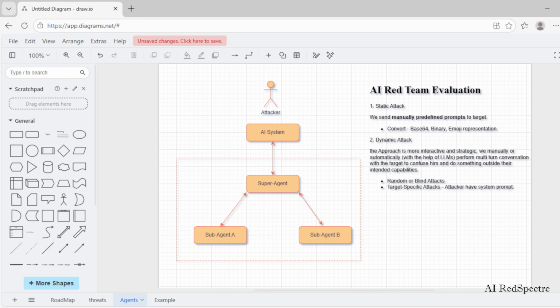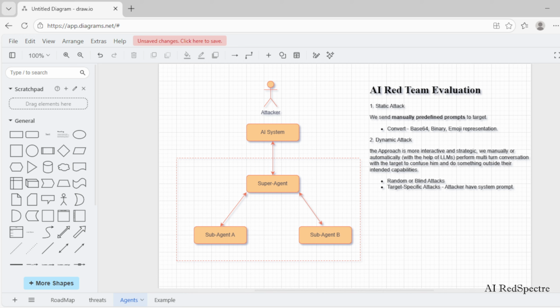Before sending these prompts to the target, we can also transform them into different representations supported by large language models, such as base64, binary, or emoji format. Even though the intent of these prompts remains the same, this transformation can sometimes bypass the filter or trigger unexpected behavior by the system. Number two, dynamic attacks.